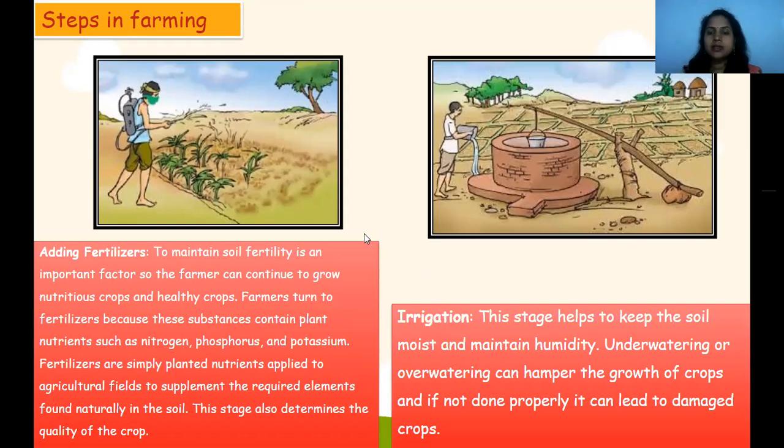Irrigation, this stage helps to keep the soil moist and maintain humidity. Under watering: just think, if we are planting all this, and there is not a proper water supply, how can it grow properly? So irrigation is also a very important part.